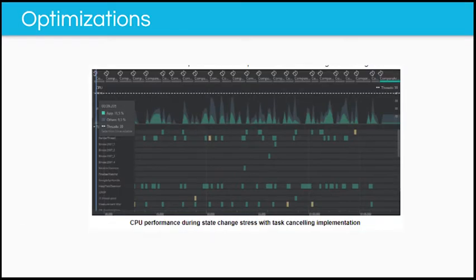To attack this problem, we canceled every thread and async task running when the activity state change occurred. This was done in the onDestroy method. So we assume that if the activity was destroyed, the tasks executing were not relevant for the application anymore.